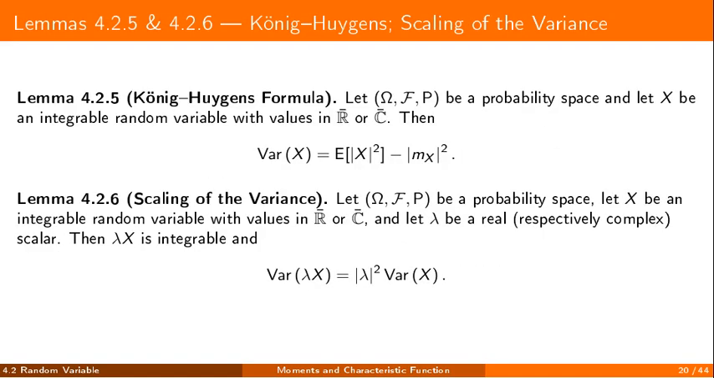2 ways to compute the variance. The König-Huygens formula first. The variance is the expectation of the square, minus the square of the mean, in absolute values, to cover the complex case. The second lemma describes what happens under scaling. The variable times a scalar stays integrable, and its variance is multiplied by the squared absolute value of the scalar.